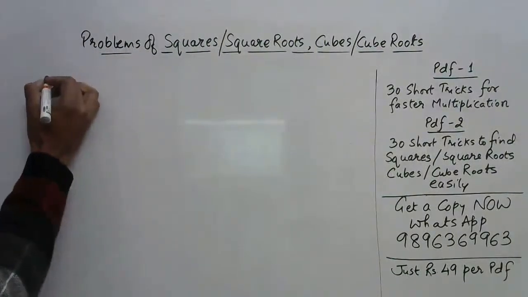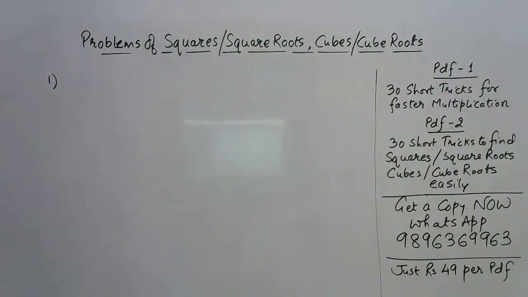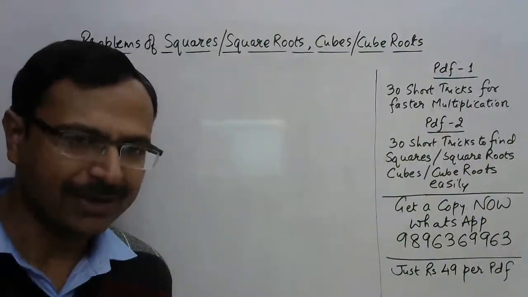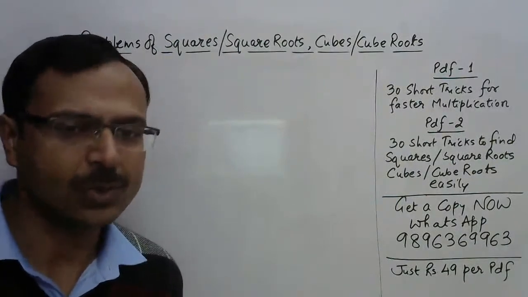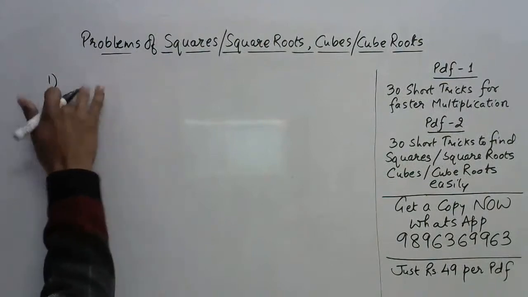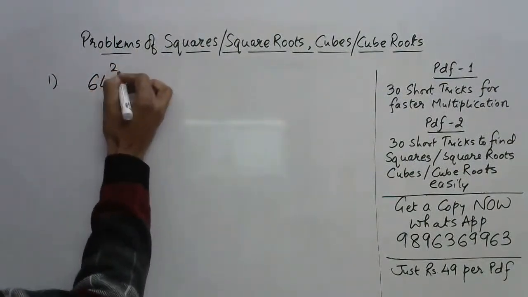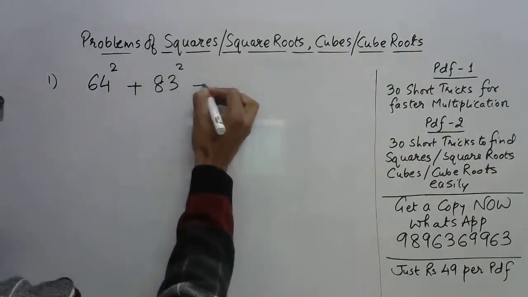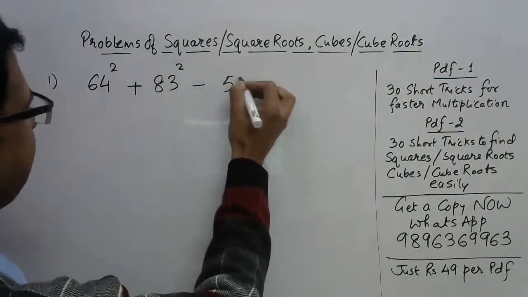This is a warm-up question for today. The first one concerns a simple squaring technique, but all the same, you need to be aware of the short tricks to find the squares. So I will be using a short trick to illustrate this one. I need the square of 64 plus the square of 83 minus the square of 57.